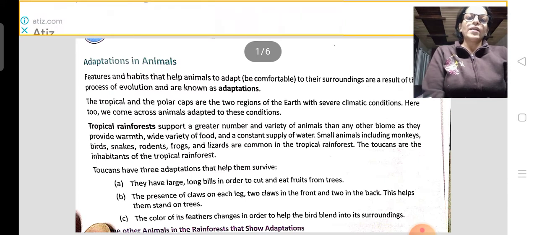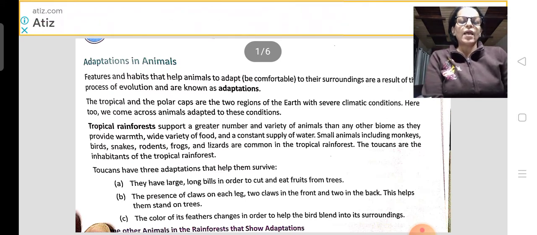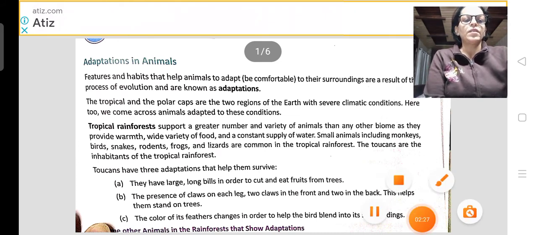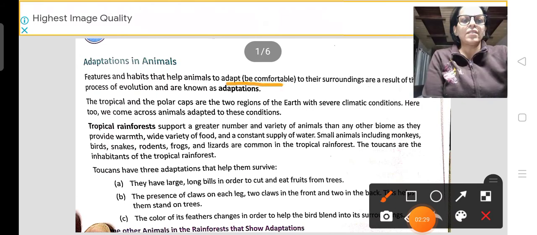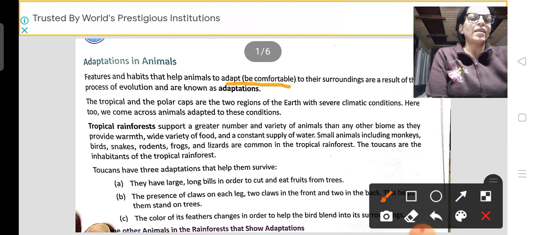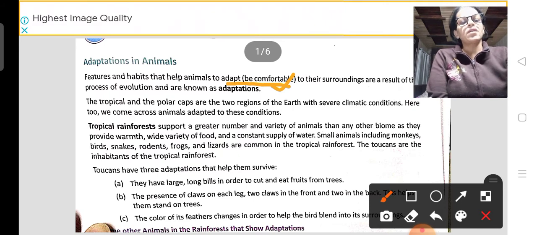Features and habits that help animals to be comfortable in their surrounding areas are a result of the process of evolution and are known as adaptation. In simple words, adaptation means adjustment with the surrounding.